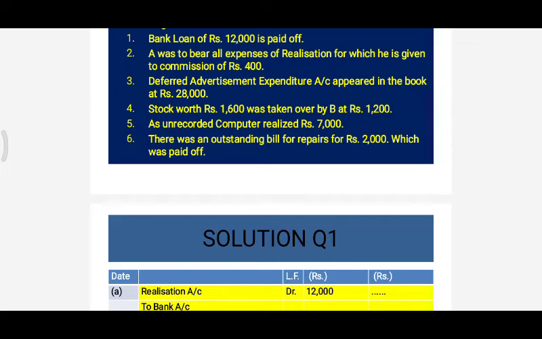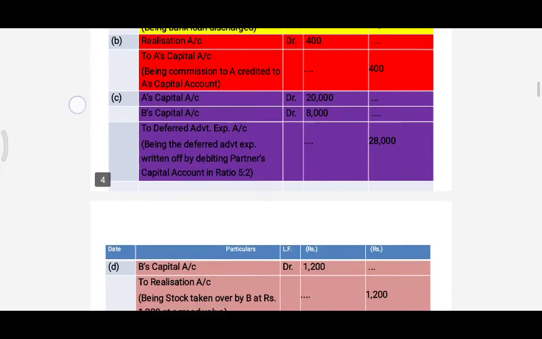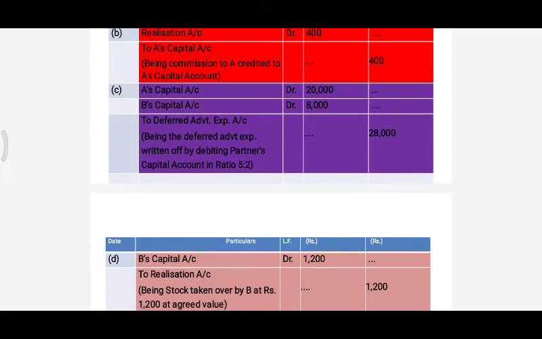Now what is being done here? B is taking over stock of 1600 at 1200 rupees. First of all, the question is whether the entry will be made at 1600 or 1200. Here we have to see at what amount the agreement has been made, and you will make the entry at that amount. Now stock is our asset. The asset was not realized in cash, no money came, rather a partner took it over. When the partner takes over any asset, then the entry is partner's capital account debit to realization. Here the partner is B. The entry will be B's capital account debit to realization rupees 1200 being stock taken over by B at rupees 1200, the agreed value.